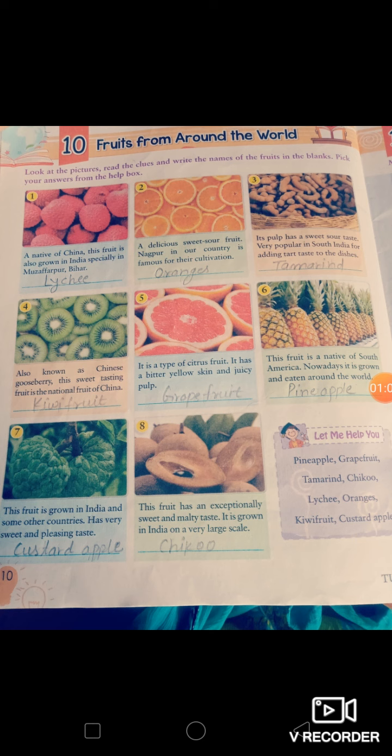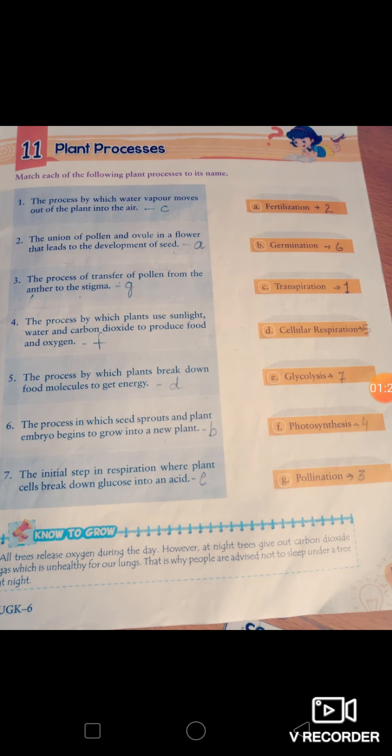So I am reading the second one. It is a delicious sweet soft fruit in Nagpur. Nagpur is also known as the city for oranges, so it is a sweet sour fruit, and Nagpur in our country is famous for its cultivation. So the fruit name is oranges. You just have to read the clues and write the answers. Nothing to explain in great detail here.